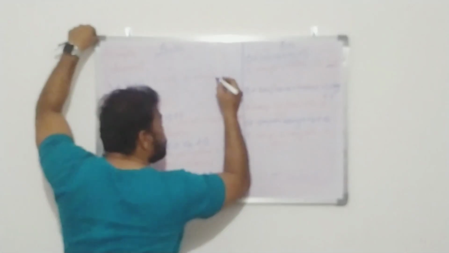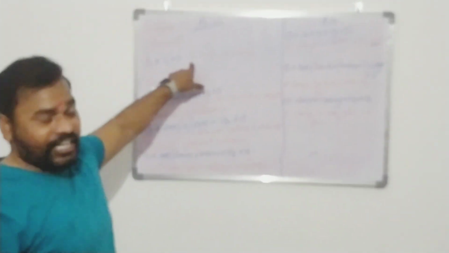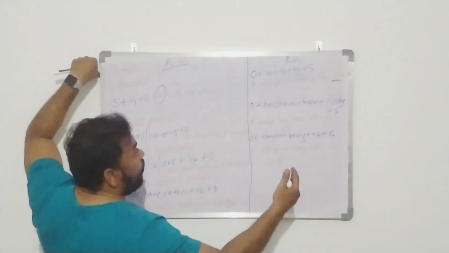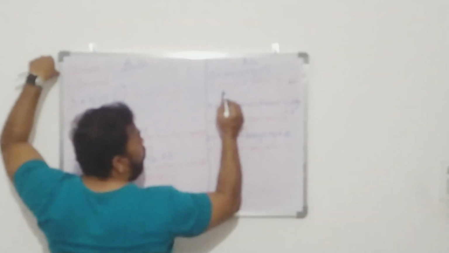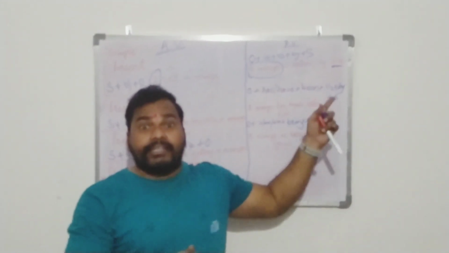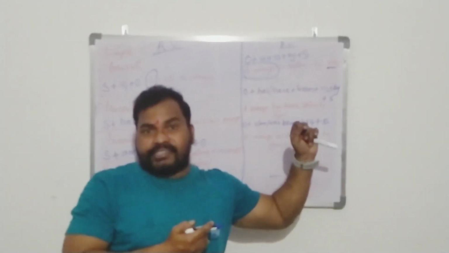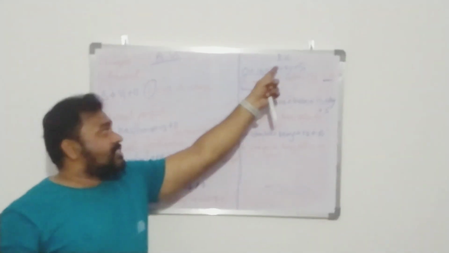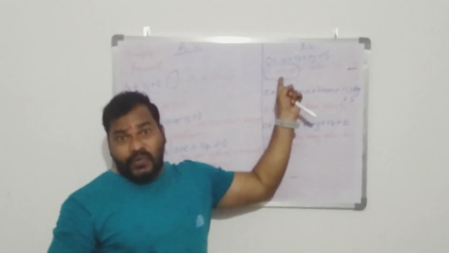So here we are talking about the one who does the action. I do the action, so here the subject is given importance. But when it comes to passive voice, the object is given importance. A mango is eaten by me. What is going on here? A mango is eaten. So here the object is given importance. In active voice, the subject is given importance, whereas in passive voice, the object is given importance.